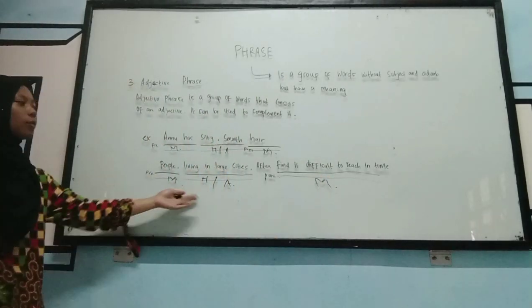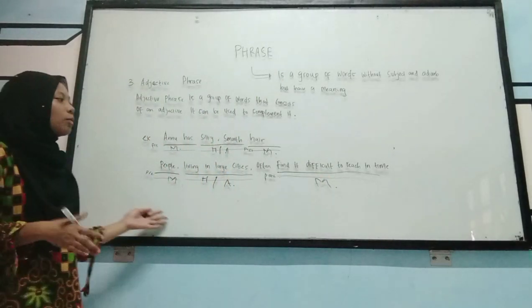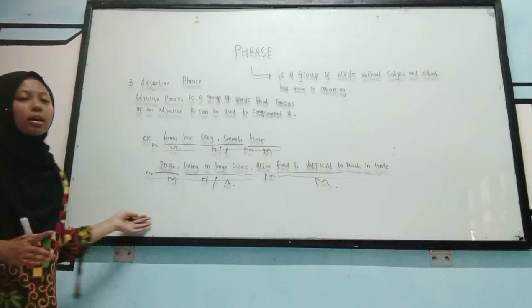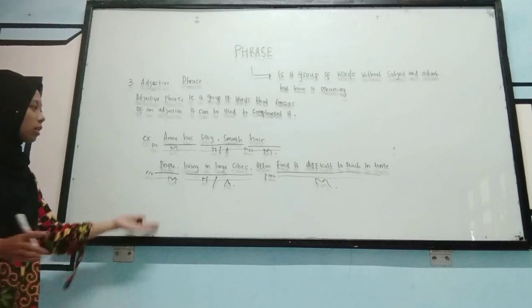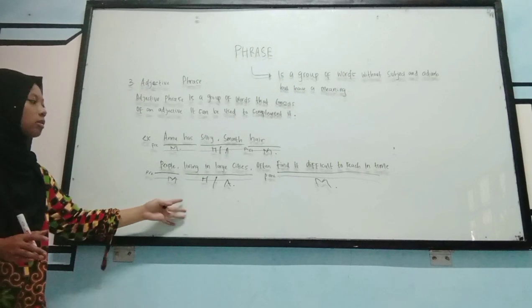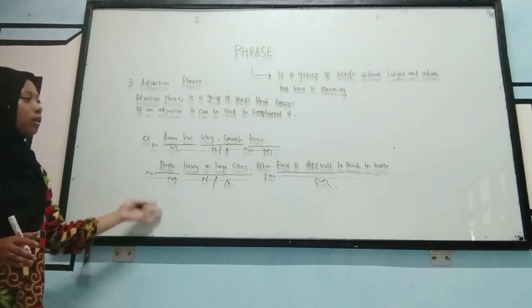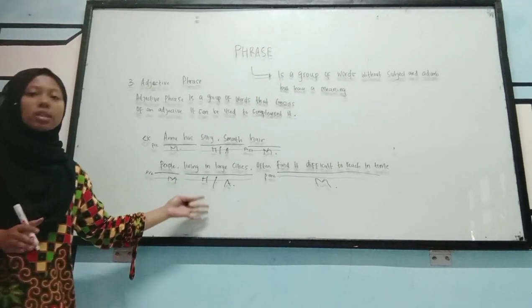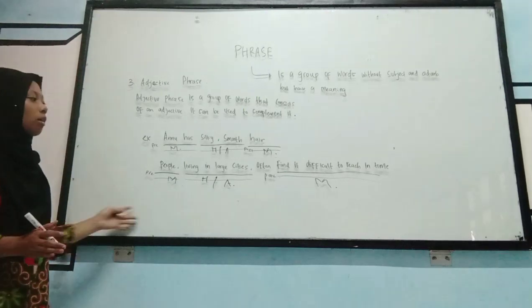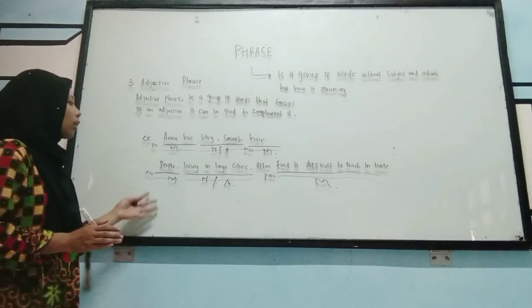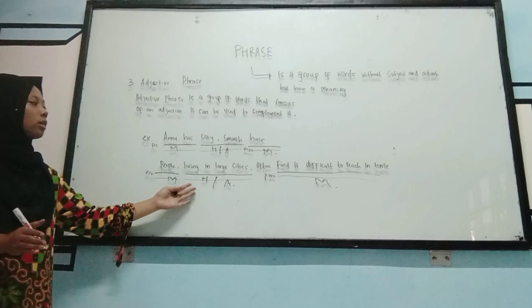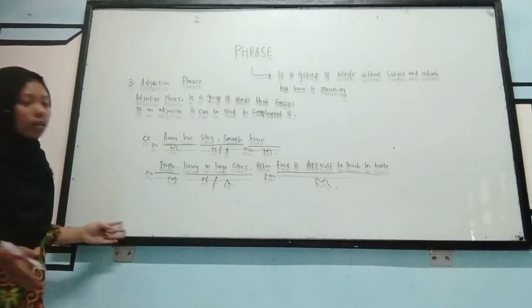So people living in large cities often find it difficult to reach in time is an adjective phrase. Living in large cities is the adjective, and people and often find it difficult to reach in time are modifiers of living in large cities.